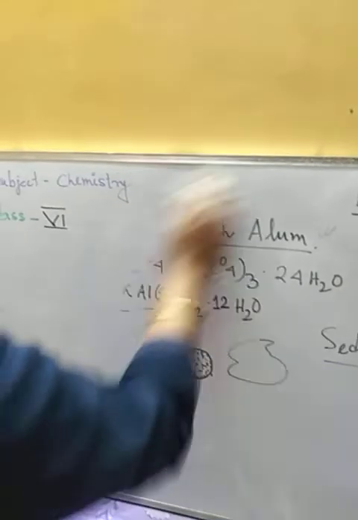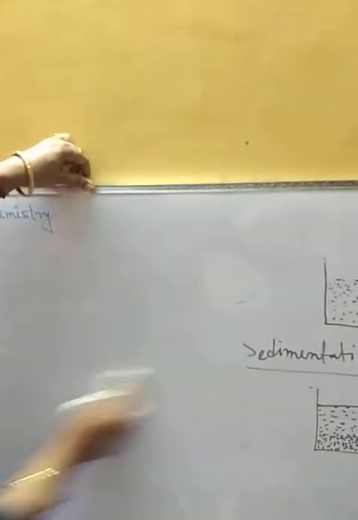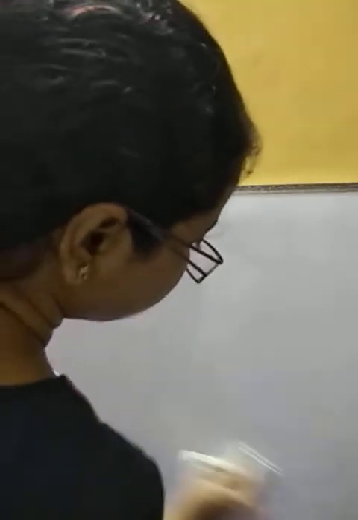Acha, next question was kinetic energy. What is kinetic energy? This we have already discussed. Maybe in physics you have read that there are two kinds of energy. One is potential energy, another is kinetic energy.